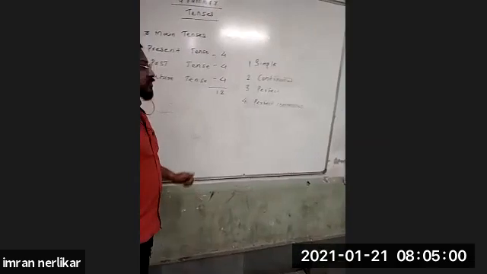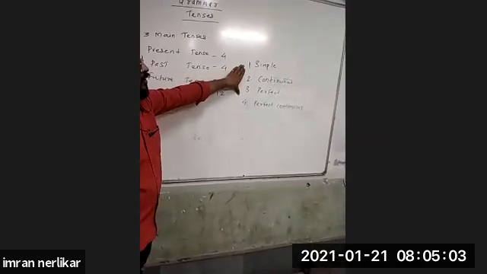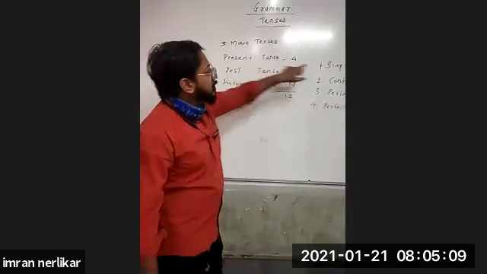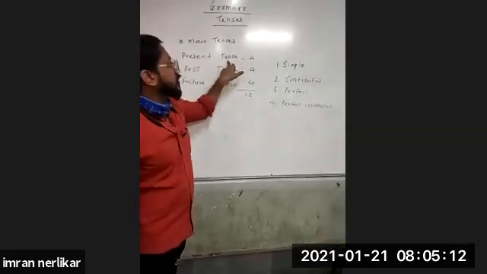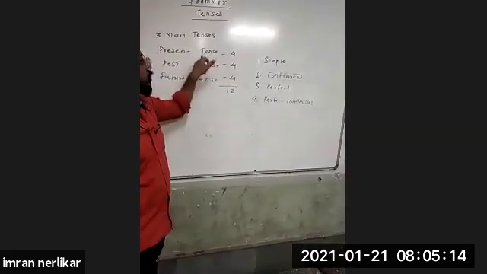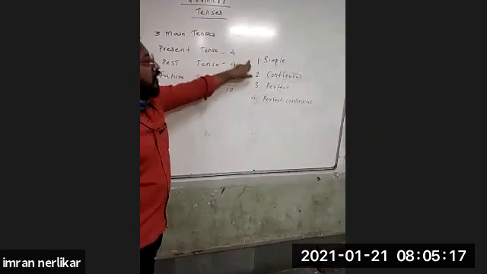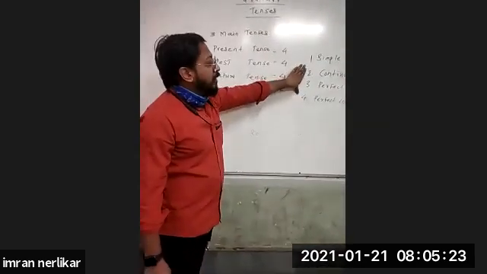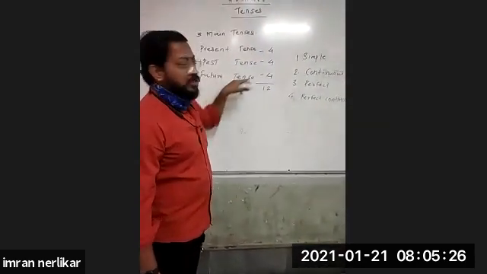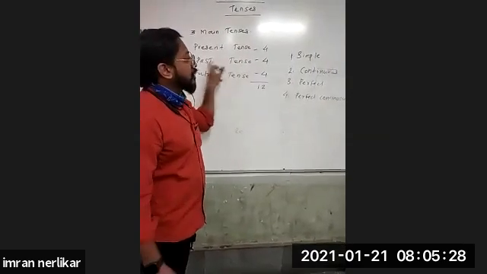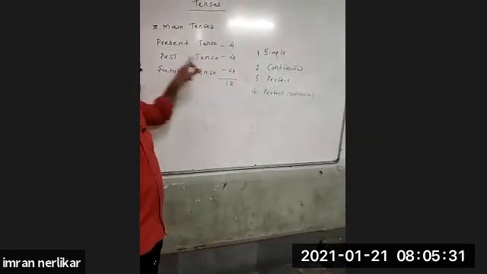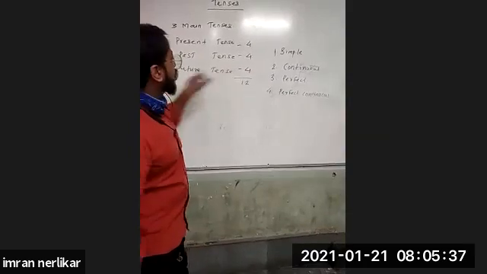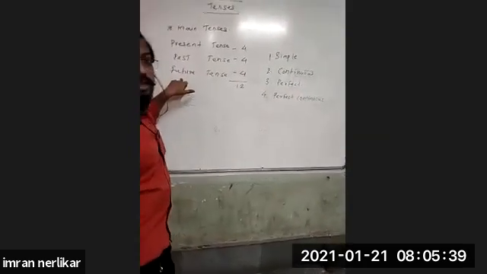Now what you have to do is, you have to add these names one by one to these three main tenses, that is simple present tense, continuous present tense, perfect present tense, perfect continuous present tense. So these are four subtenses of present tense. In this way you have to remember the names: simple past tense, continuous past tense, perfect past tense and perfect continuous past tense. Simple future tense, continuous future tense, perfect future tense and perfect continuous future tense.